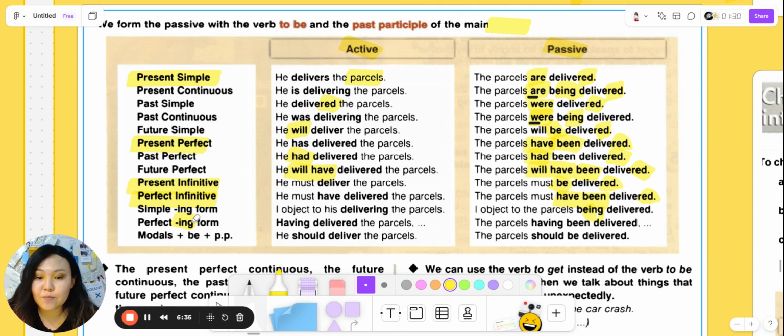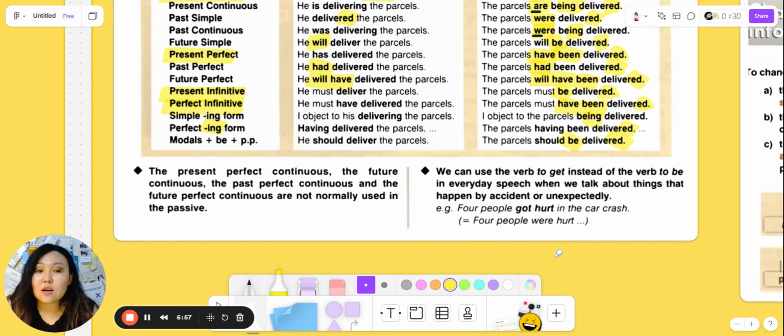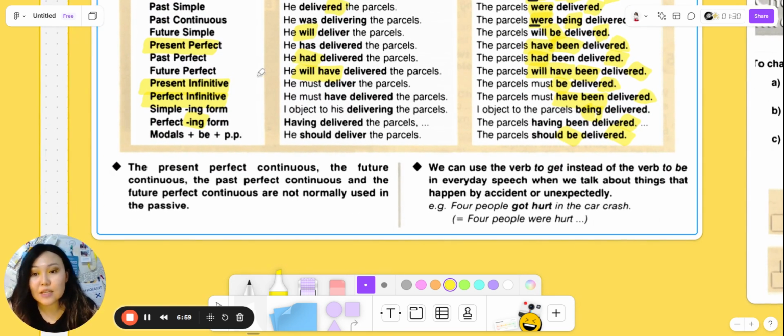Perfect -ing form: having delivered the parcels, something happened, yeah? The parcels having been delivered. And modal verbs: he should deliver the parcels. The parcels should be delivered. So these are the forms, and how we change them according to the tenses.